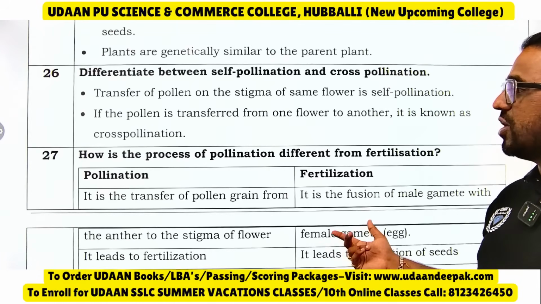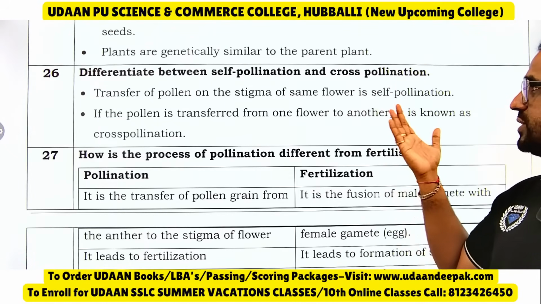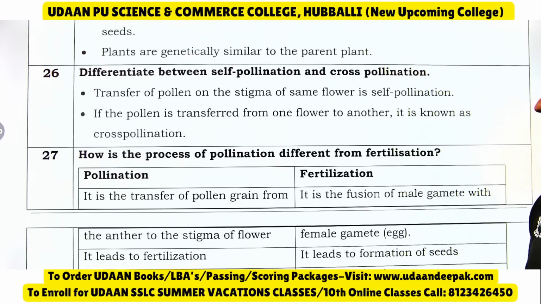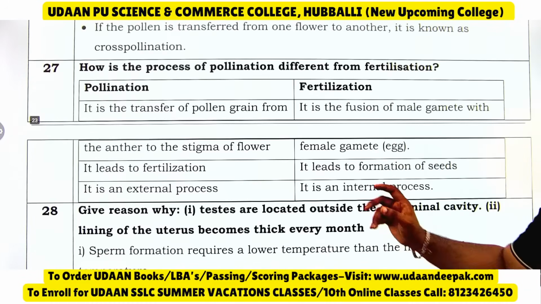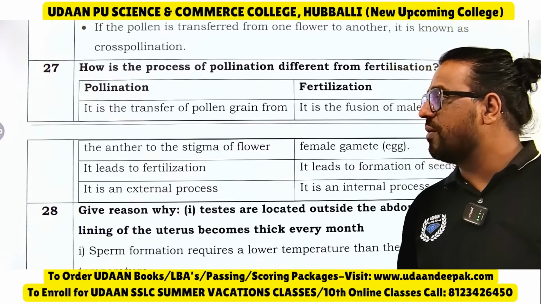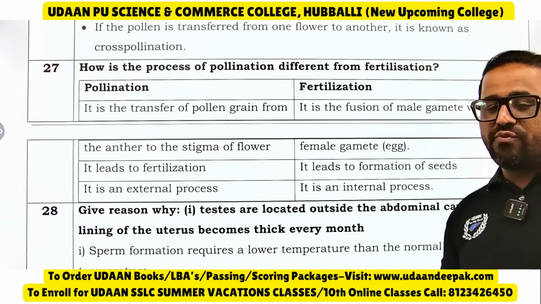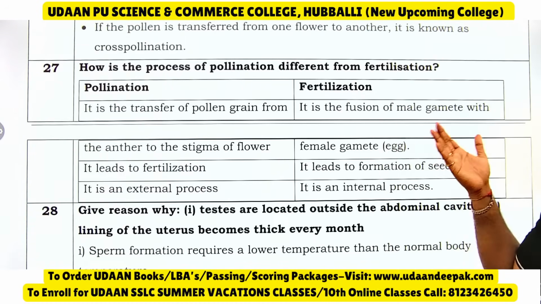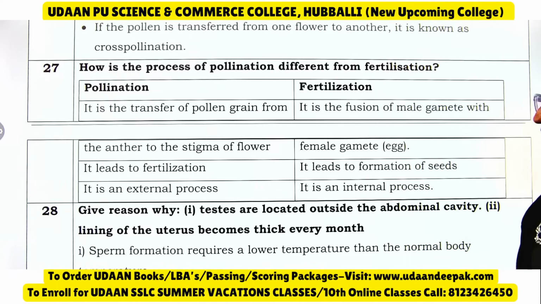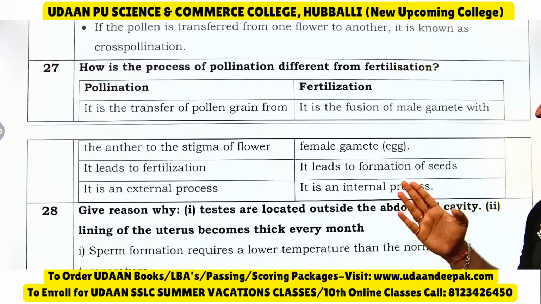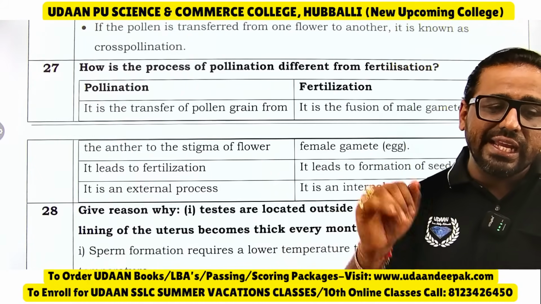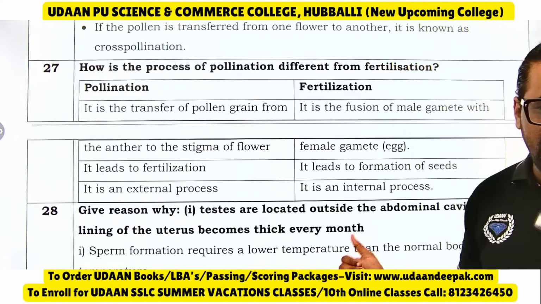Differentiate between self and cross pollination. Transfer of pollen on the stigma of the same flower is self pollination. If the pollen is transferred from one flower to a different flower, it is cross pollination. Then pollination and fertilization are different. Pollination is the transfer of pollen grain from anther to the stigma of another flower, whereas fertilization is the fusion of male gamete with the female gamete. Pollination leads to fertilization. Fertilization leads to seed. Pollination is an external process, whereas fertilization is an internal process. Okay, I hope you all are connecting.